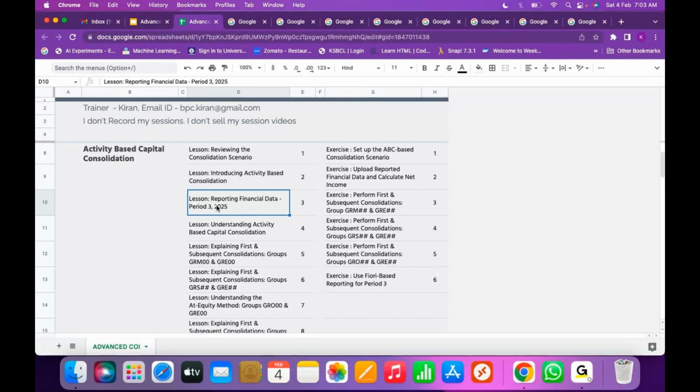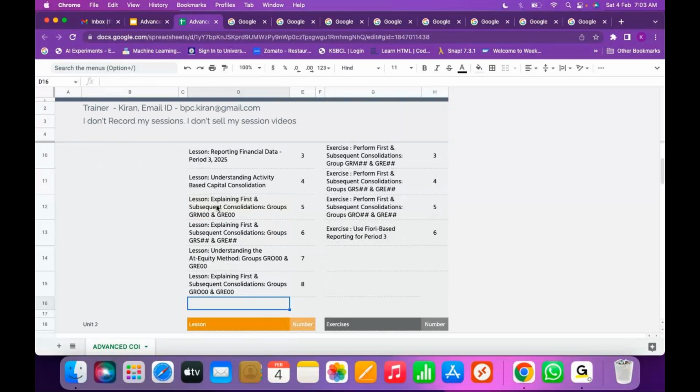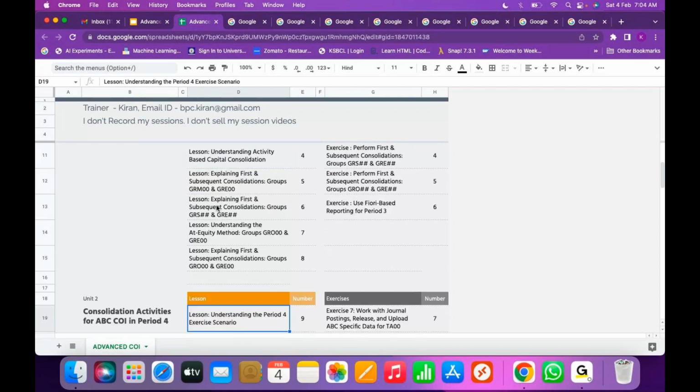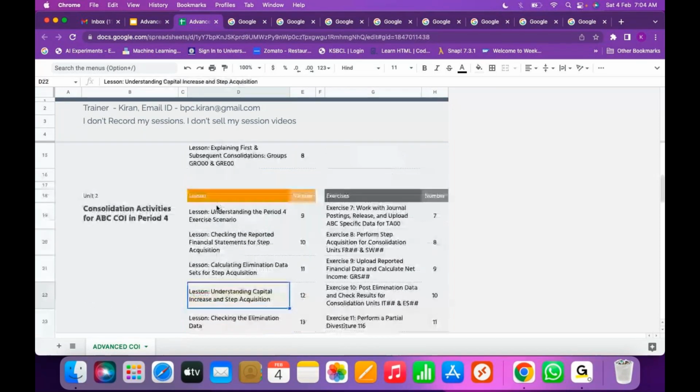In the same period we are going to run the subsequent consolidation also, because first consolidation is performed at the beginning of the period. So you will get subsequent consolidation also in period 3. In period 4, we are going to use the activity based approach.